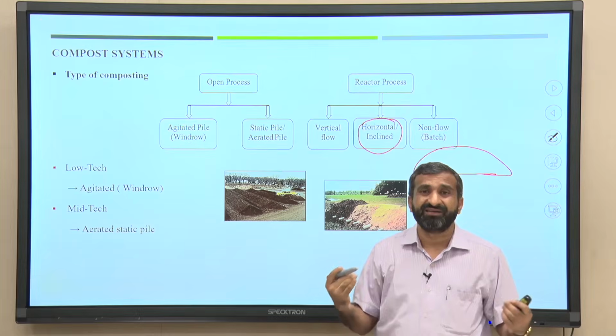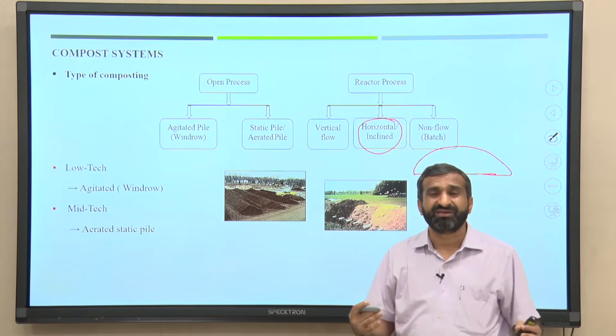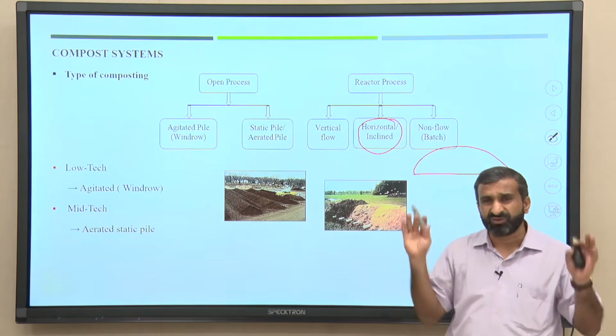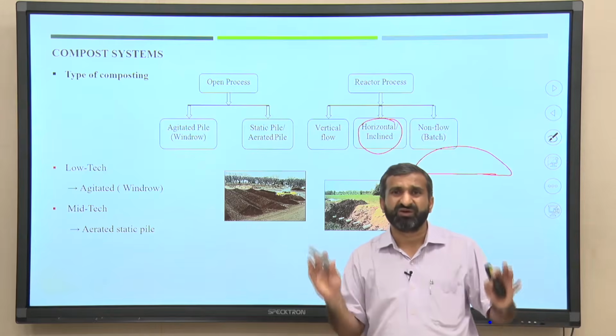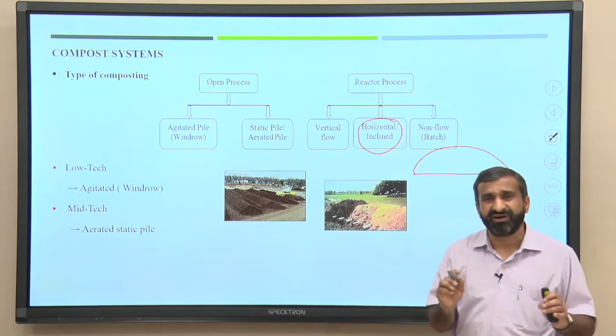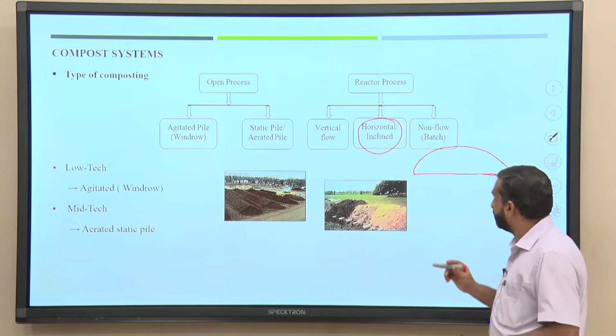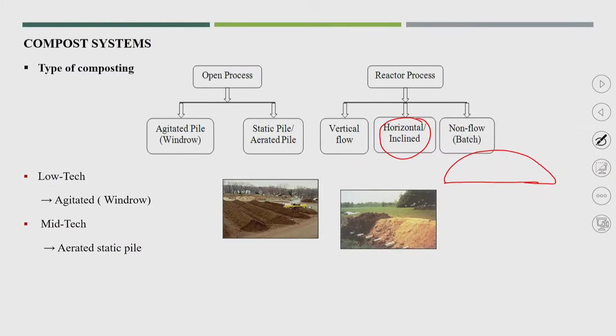So, obviously manual turning is not possible, and mechanically we also need a special kind of turner, and those turners are very costly, and a lot of fuel will be required to use that kind of turner. So, what could be possible? Like in this photo you can see some pipes have been provided. Maybe the pipes could be perforated pipes.